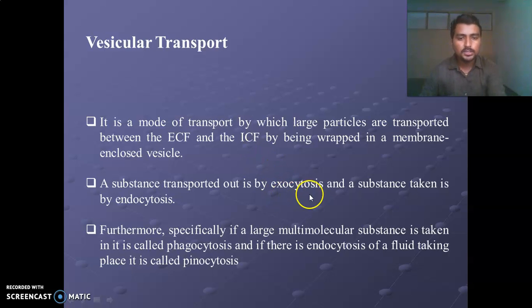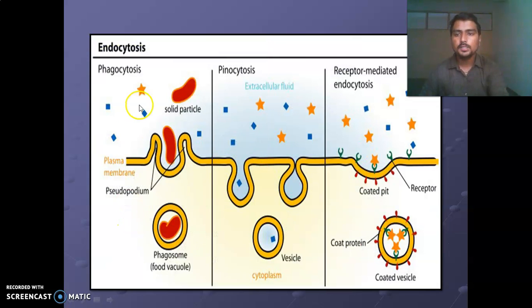Here is exocytosis, nothing but the substance coming outside the cells, and endocytosis is nothing but the substance coming inside the cells. In this process, the first figure is endocytosis. Endocytosis has two types.